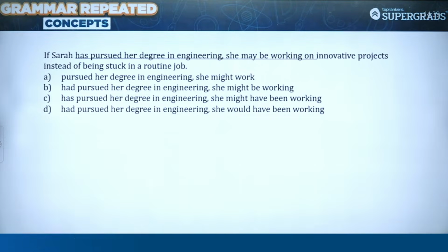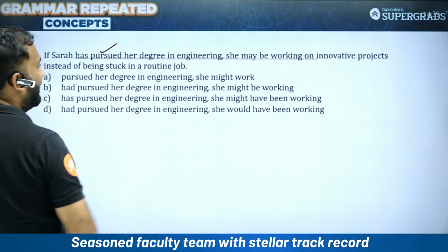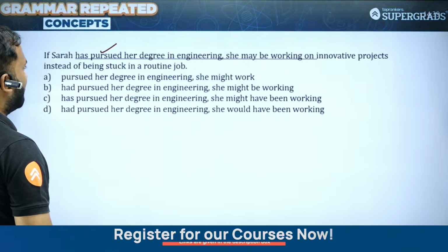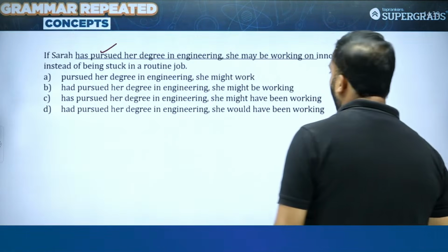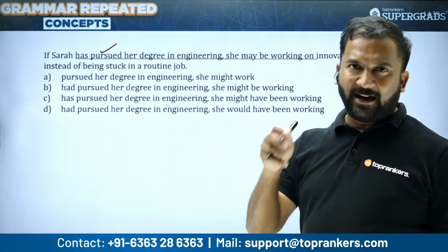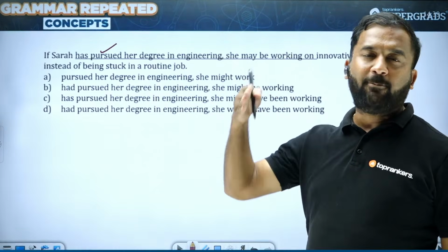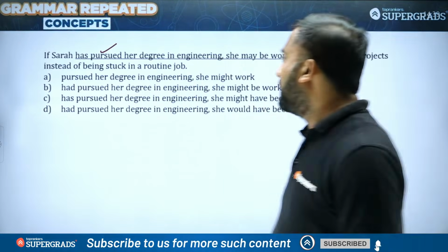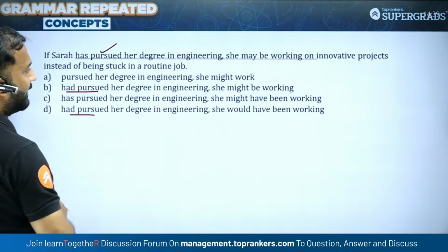Now let's look at the sentence. So if Sarah has pursued her degree in engineering, she may be working on innovative projects instead of being stuck in a routine jobs. So it talks about continuation, students. So the first part would be had plus V3 and the second part would be would plus have, plus they want continuation, so we can have verb ing form as well. So had pursued, मुझे देखना had pursued यहाँ लिखा है, यहाँ लिखा है.